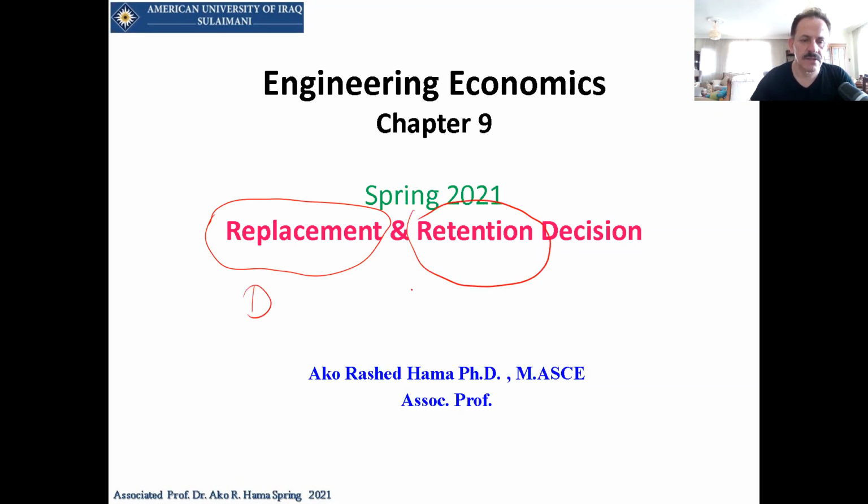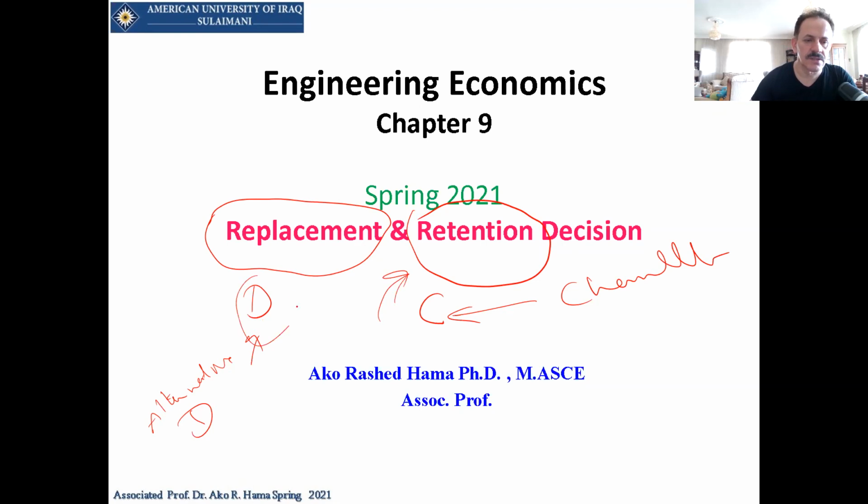We have a D and we have a C. This D is called the defender, and this is the challenger. The challenger comes after you want to change, you want to challenge the existing one. D means remain, the defender. So you have to defend what is there, and this defender option means that you have to stay.